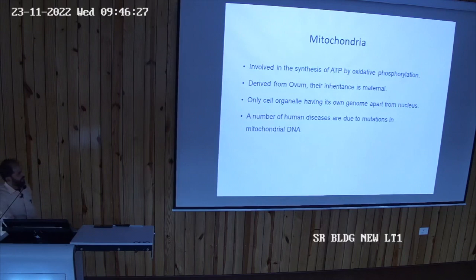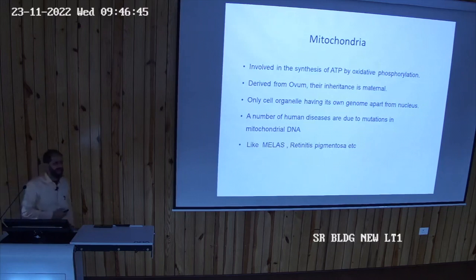So a number of human diseases are due to mutations. If the mitochondrial DNA has mutations, there are a number of diseases which will be associated. If it is mutated, it will change from the normal course, then it may lead to different mitochondrial diseases. Okay, for example, retinitis pigmentosa.